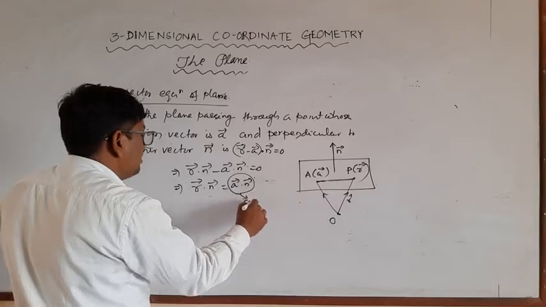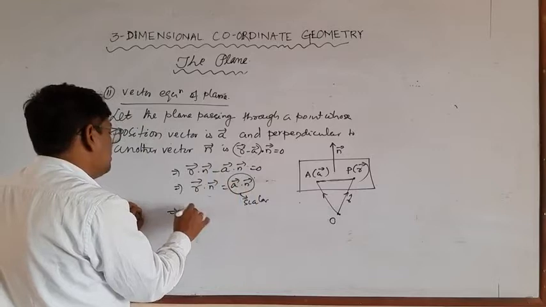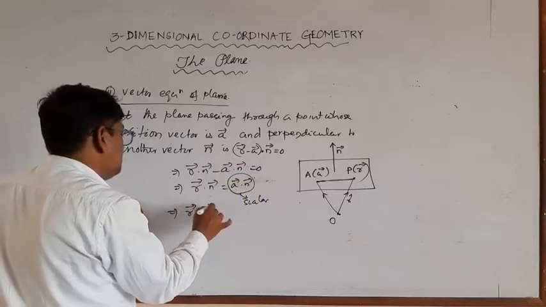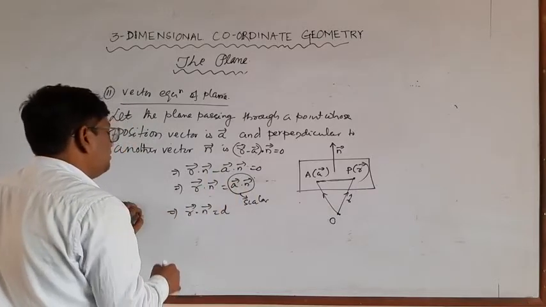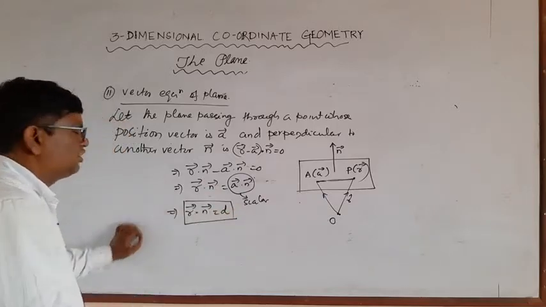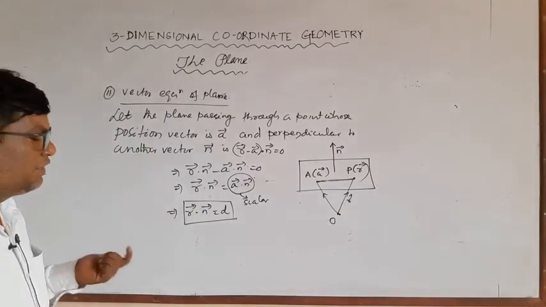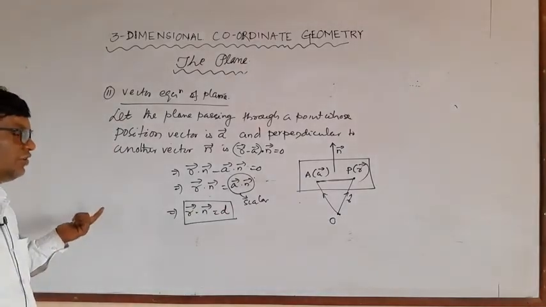So R dot n is equal to d. This is the vector equation of the plane passing through a single point and perpendicular to another vector.